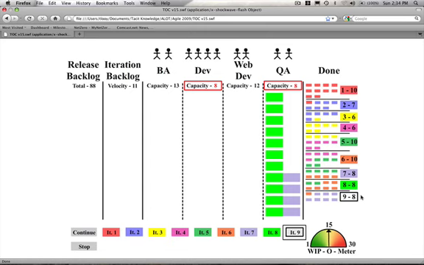One of the other problems that we now see here is that QA is going to be still at full capacity for at least another iteration. We know that the BAs are freed up. The devs probably will be doing a little bit of rework, but the tendency now is to take this team of people that are sitting around idle waiting for these things to be QA'd and start them on another project. The problem with putting them on another project is they're going to be put on a project without having QA available because QA is still working on the previous project. So you're going to continue the same problem of not being able to get story cards through the system as quickly as possible, because they will not be able to get to the QA queue since QA is still backlogged with stories from the previous project.